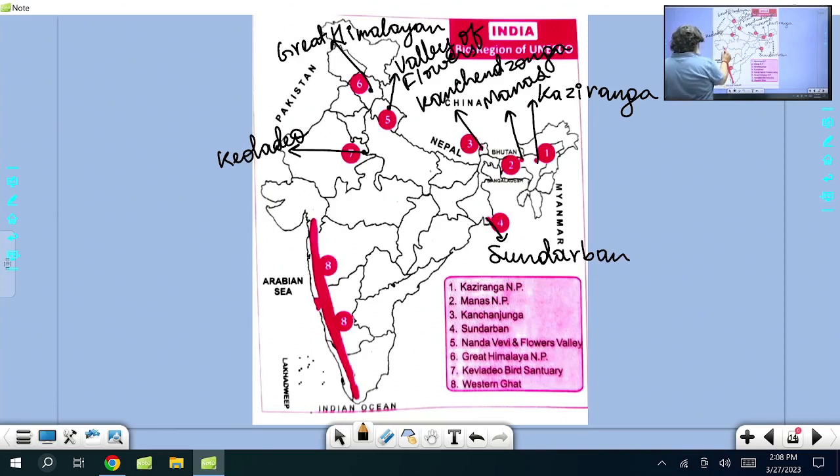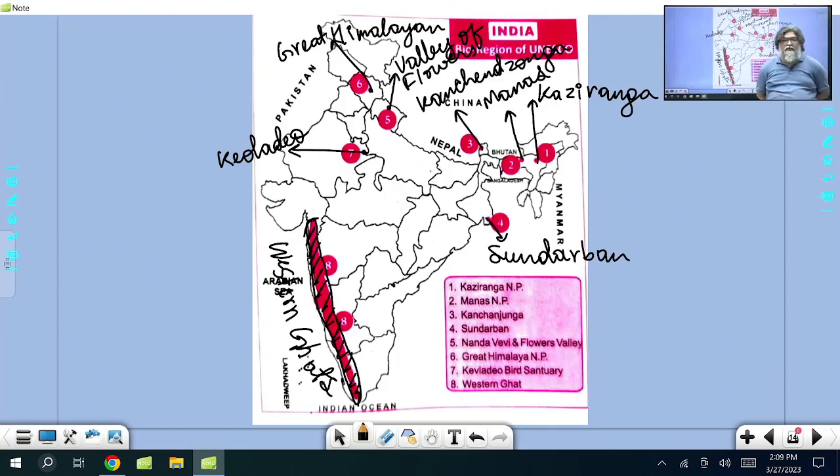Then you can see this entire area, right from Gujarat through all these six states. What do you see here? That is the Western Ghats. These are World Heritage Sites. Again, you have to be aware of them. These are of natural importance. Kanchenjunga, I have said, is mixed, both natural and cultural.